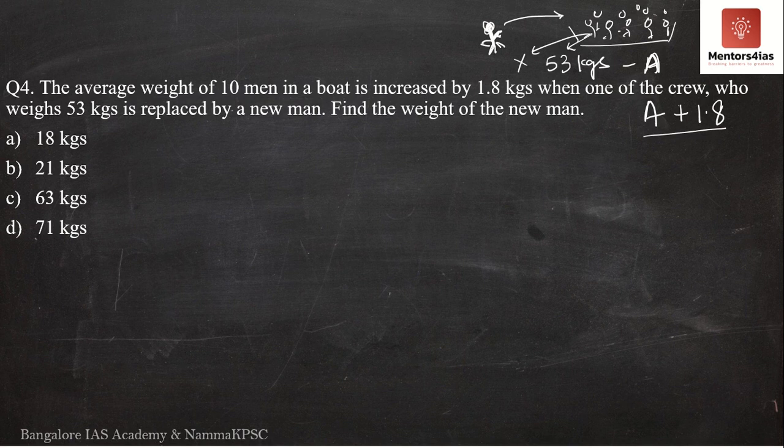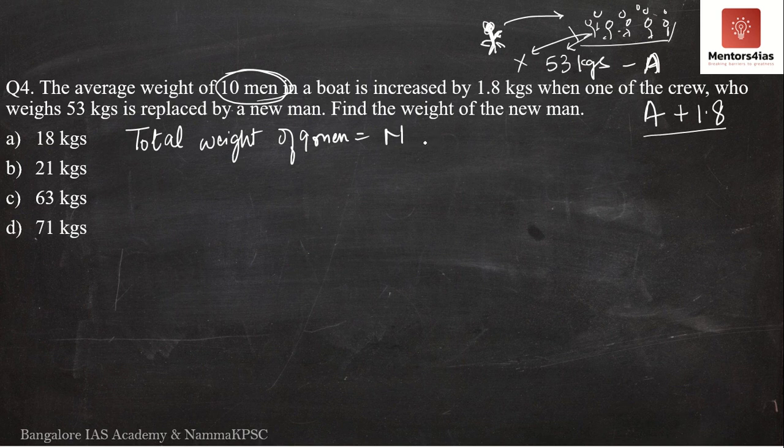So I hope you've understood till here. Now what I'm going to say is that out of the 10 men, let the total weight of 9 men be M. The weight of the 10th individual is 53 kgs. So based on what the question is saying, I am going to say the total weight of 9 men plus the 10th man, which is 53 kgs.